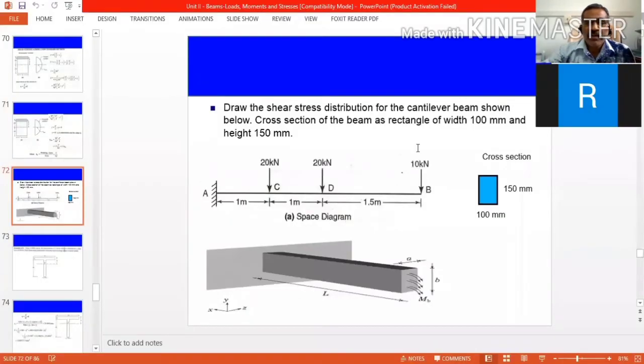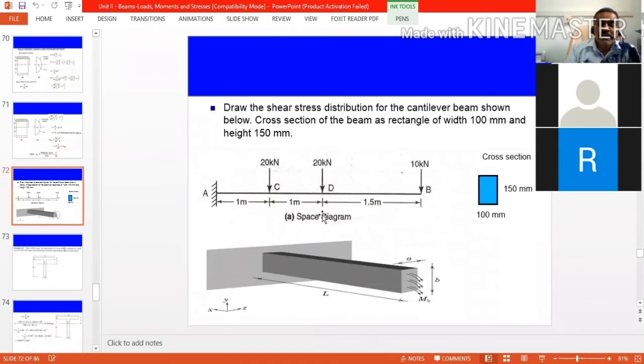Today we are going to discuss shear stress. If you compare the shear stress and bending stress, generally the bending stress will be maximum at the extreme fibers. But if you take the shear stress, it will be maximum at the center.